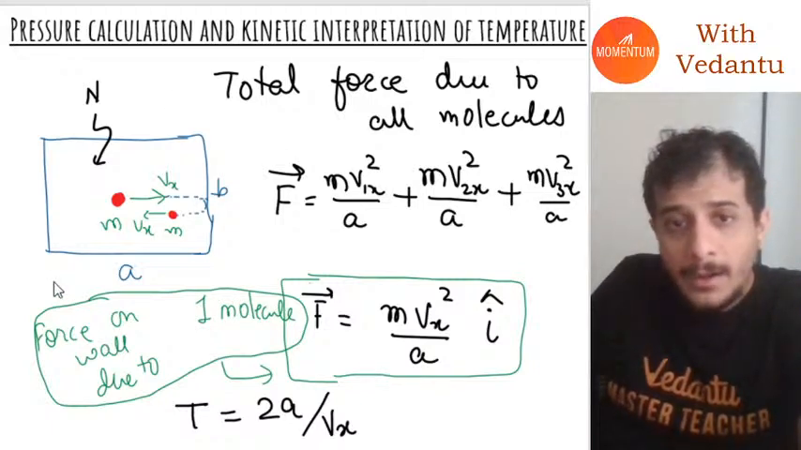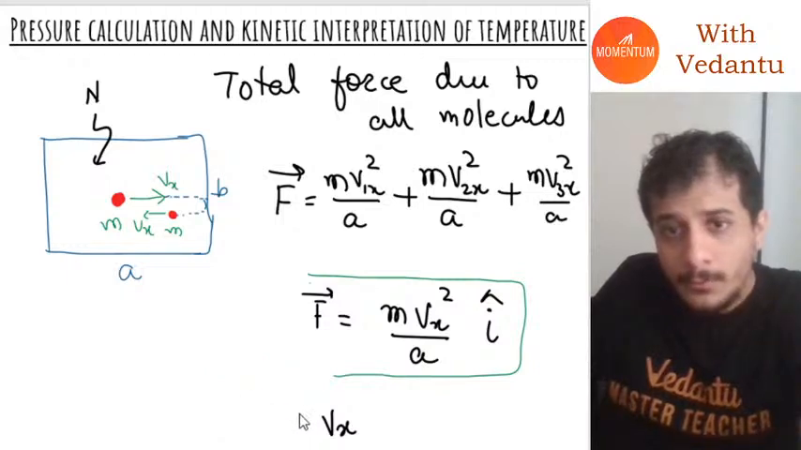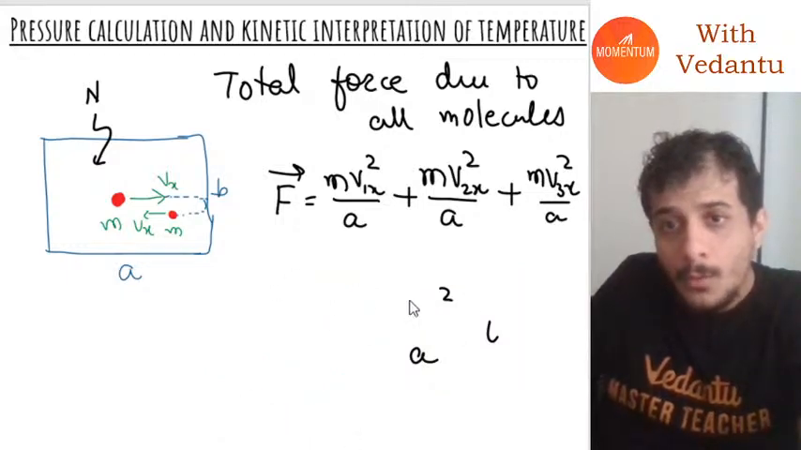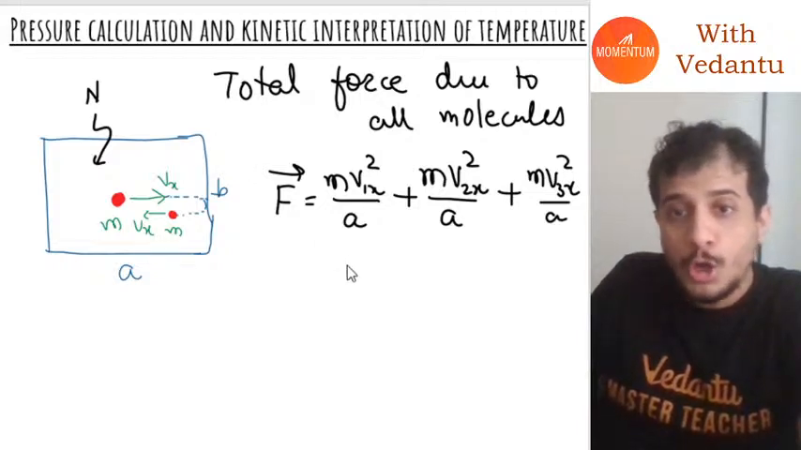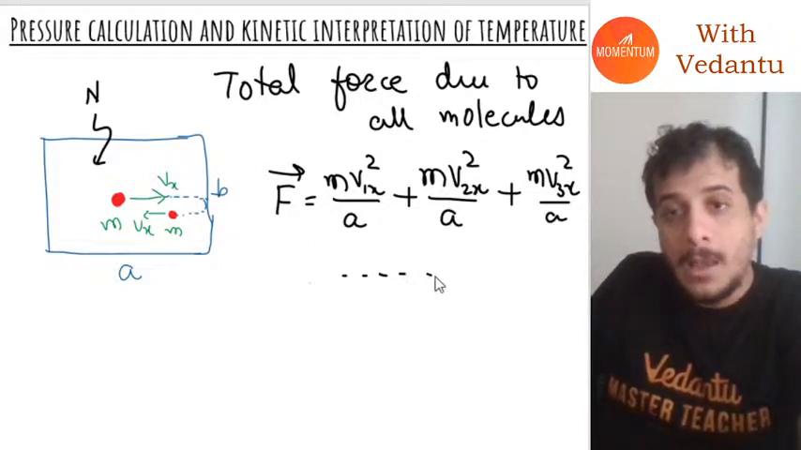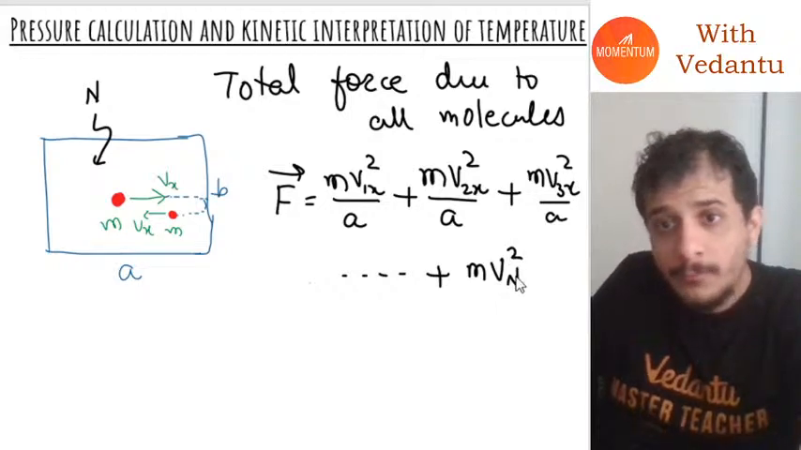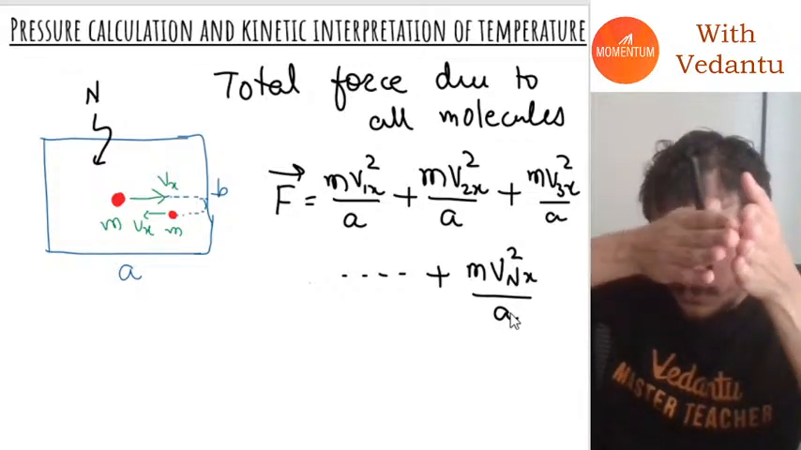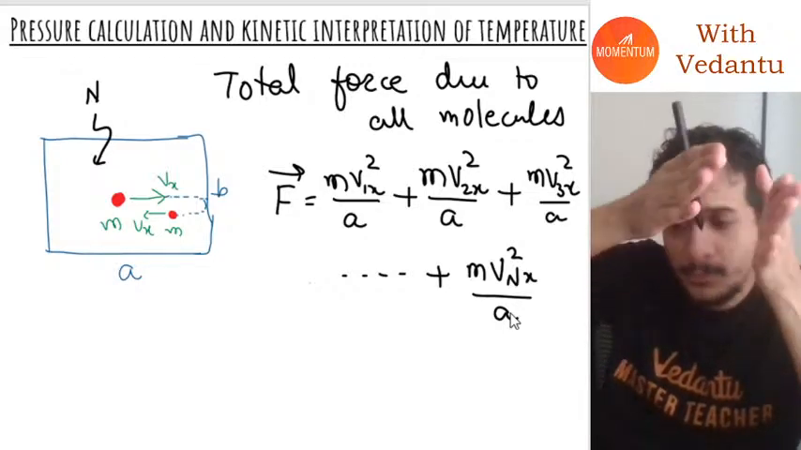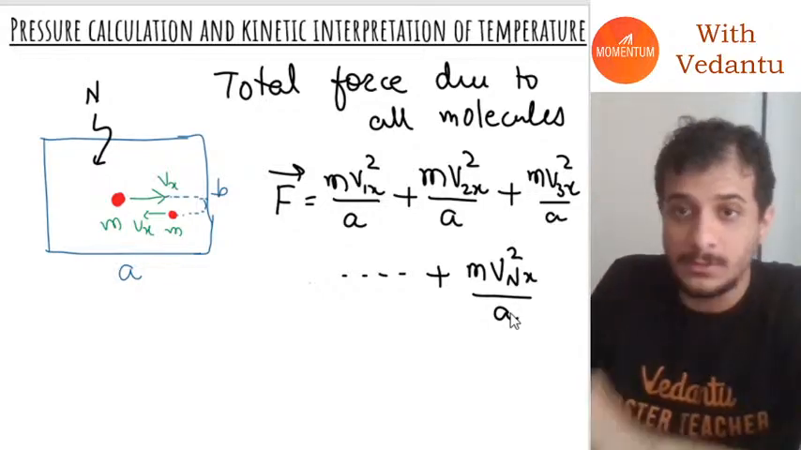Similarly, we will keep adding on force due to each and every molecule. What will that be? So I will just write it as dot dot dot plus m vnx the whole square divided by A, where v1 is the velocity of the first molecule, v2 is the velocity of the second molecule, v3 is the velocity of the third molecule, and so on up to the nth molecule. All the molecules' velocities are added together.